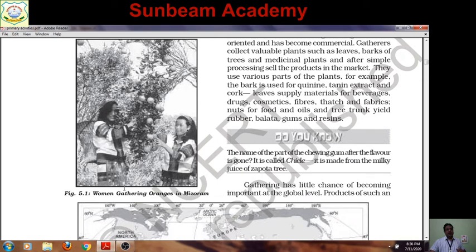Now you can see women, here it is given women gathering oranges in Mizoram. Here in Mizoram, Meghalaya, where dense forests are very common, in Arunachal Pradesh, oranges are found in forests, mangoes are there, jackfruits, katal, pears, naspati, many fruits are found naturally over there in these forests. So women are gathering it, they are consuming it for their family, as well as the surplus nowadays they are selling in the market.